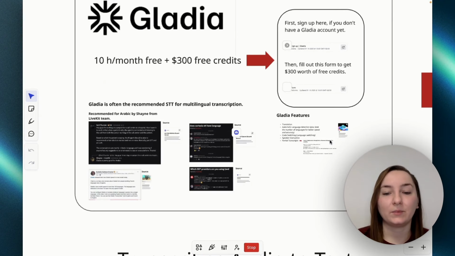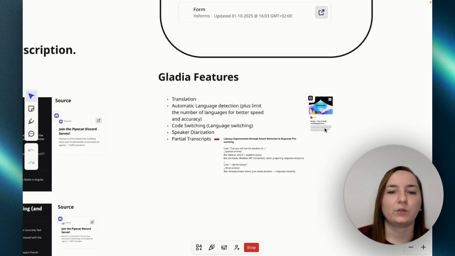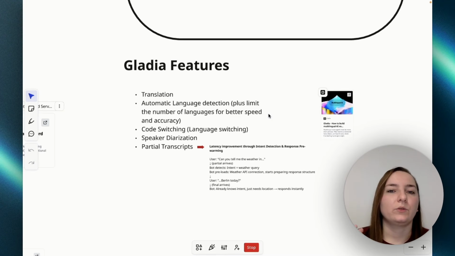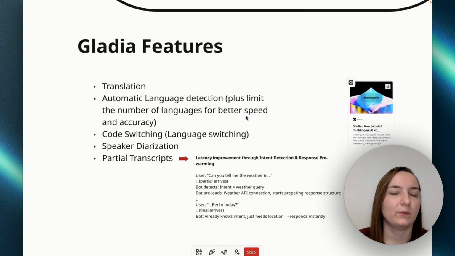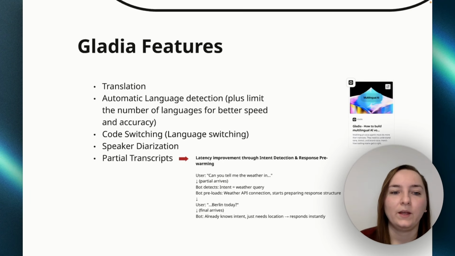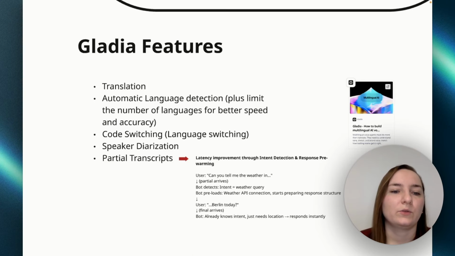But that's not it about Gladia. Gladia has many other features that a lot of other transcribers don't have, and why I'm using it here and why I want to introduce you to Gladia, because you can do much more with it than what I will actually present today. Another cool feature, for example, is the translation feature, which means, for example, while I'm speaking English, it's able to translate into any other language that is supported by Gladia in real time. So you could, for example, create a voice bot that does real-time translations, which is cool.